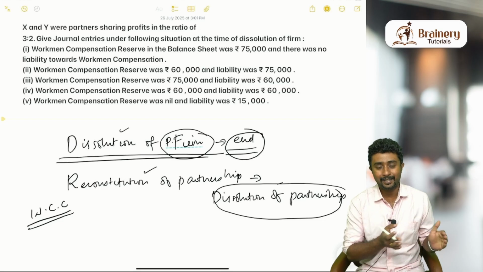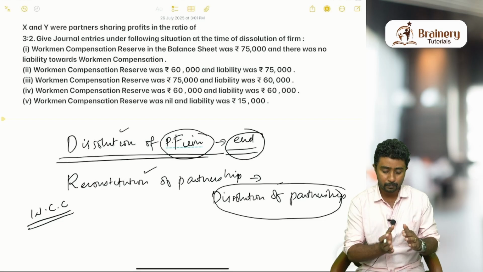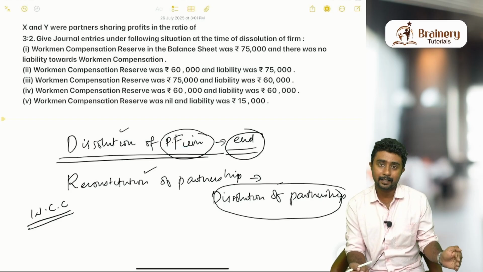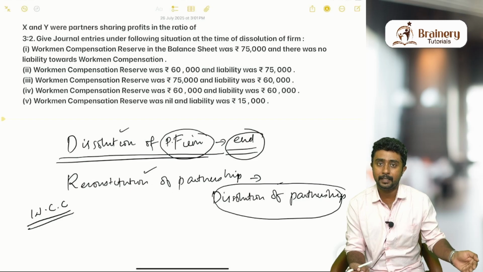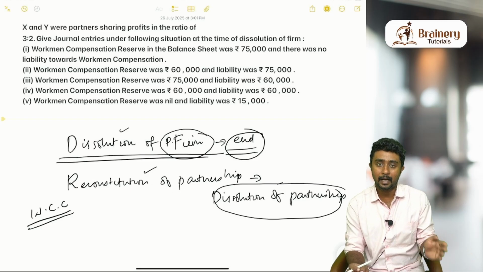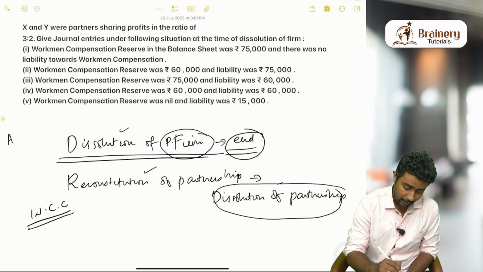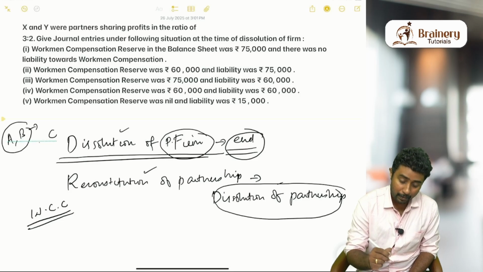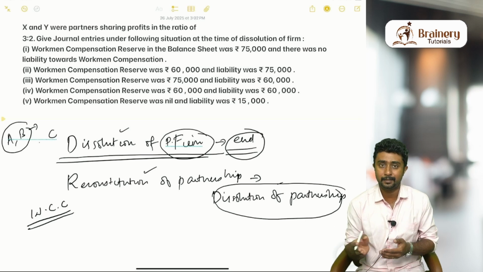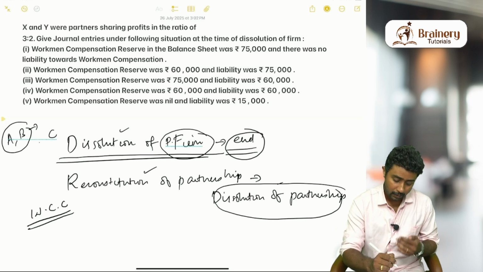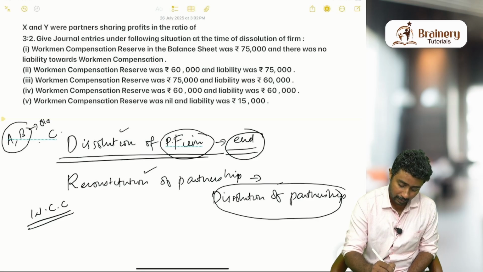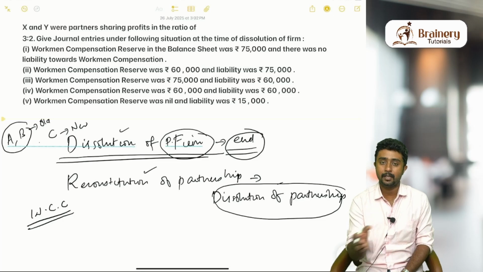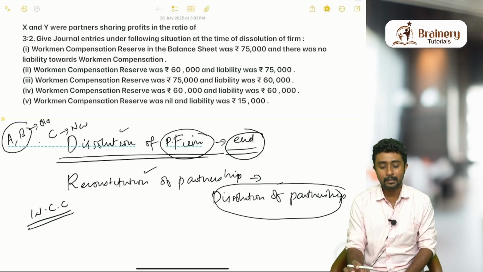Which partners? In all the other chapters we have two categories of partners. One category was there just before the change happened in the business, and one category is there after the change. Say for example, A and B were partners, and C is admitted into the business. A and B are the partners who were there before the change, the change being C coming into the business. So A and B can be called old partners and C can be called the new partner. After the change, all these people are actually new, running the business with new terms and conditions.